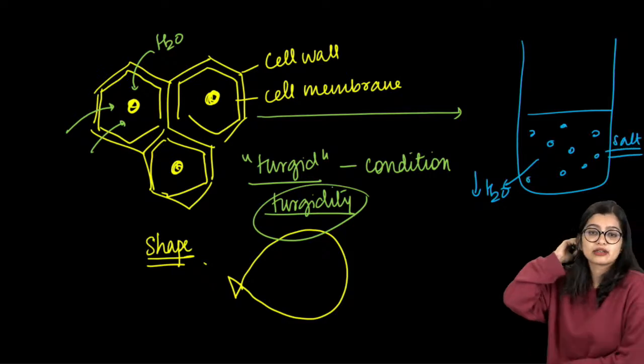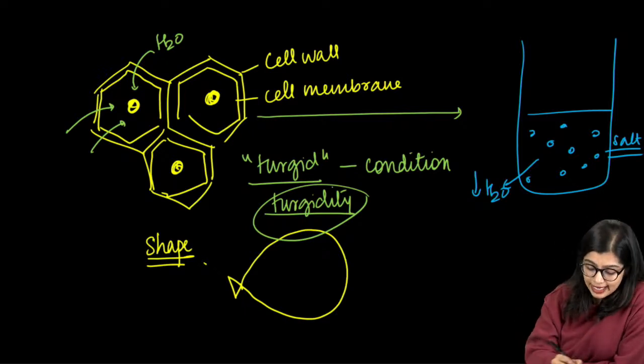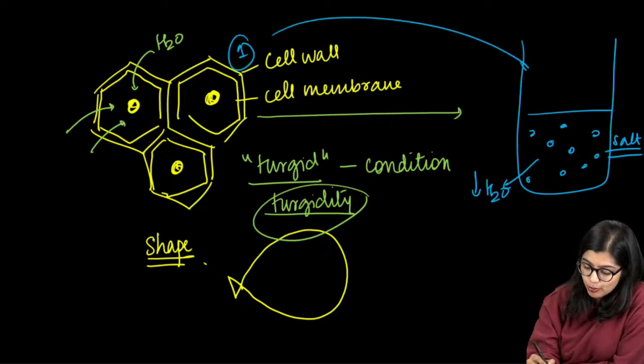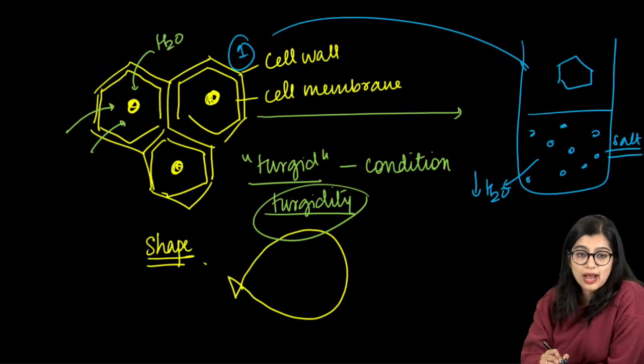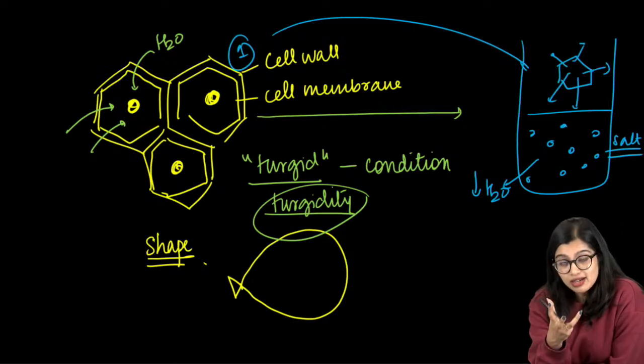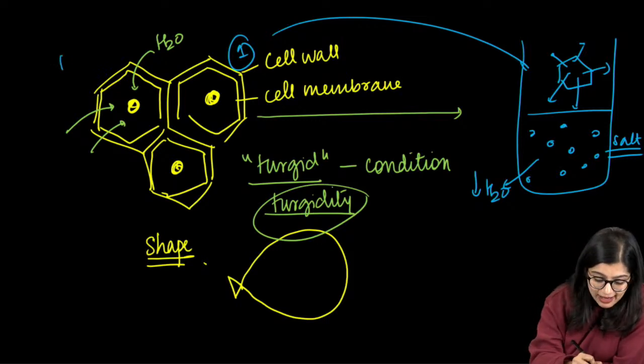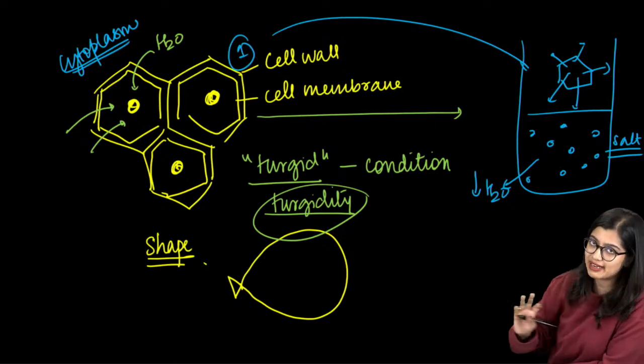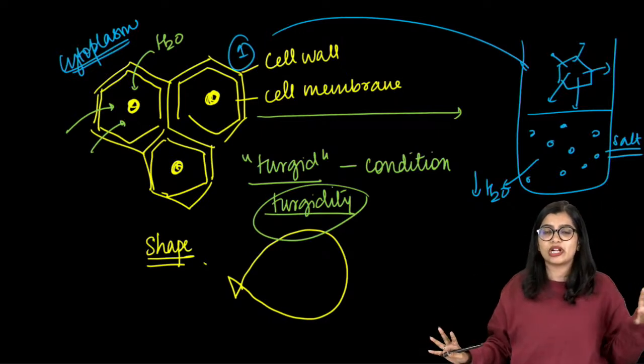Now at this point, what's going to happen? I take this one cell here and I put it inside. What's going to happen? All the water is going to go out. Which means the water that is there, mainly in your cytoplasm, the cellular component that is there.